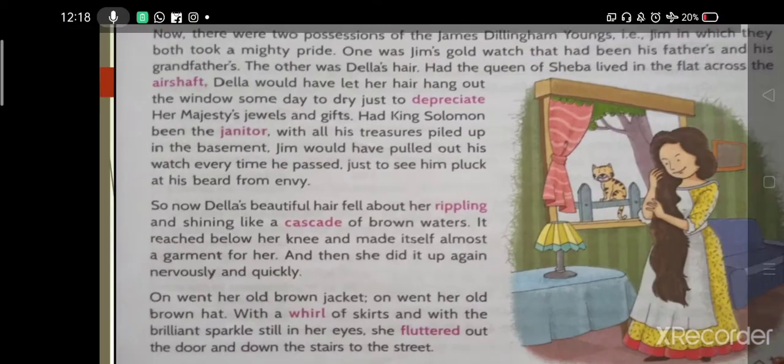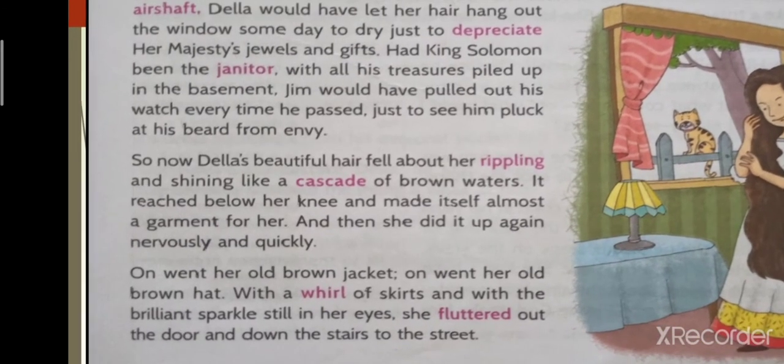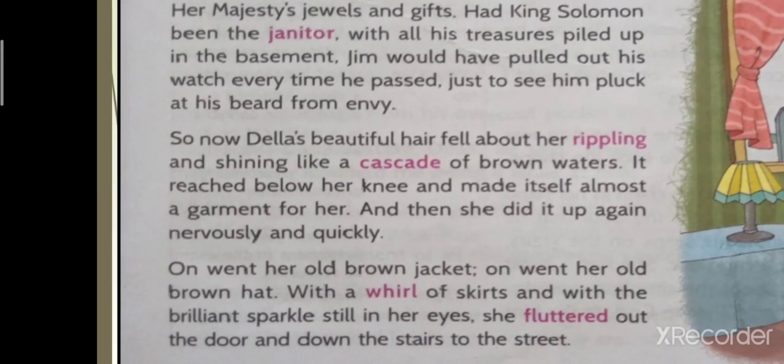So, now Della's beautiful hair fell about her, rippling and shining like a cascade of brown waters. That means Della's hair, when it fell down, looked like a brown waterfall with shining waves. It reached below her knee. The length of her hair was below her knee, and it looked like a covering for her body. Such long hair it was.